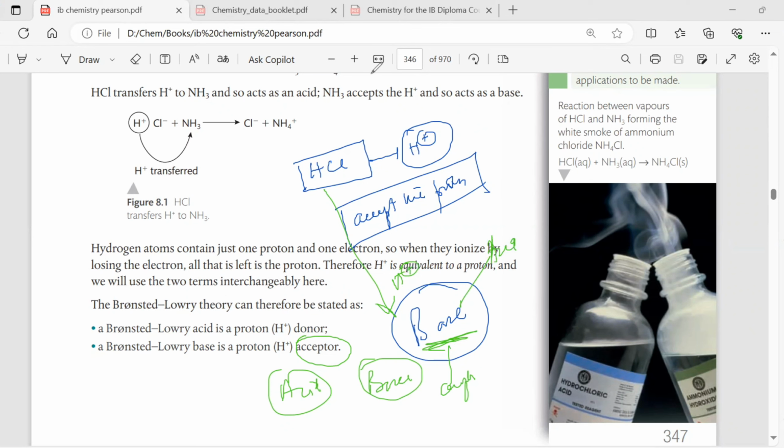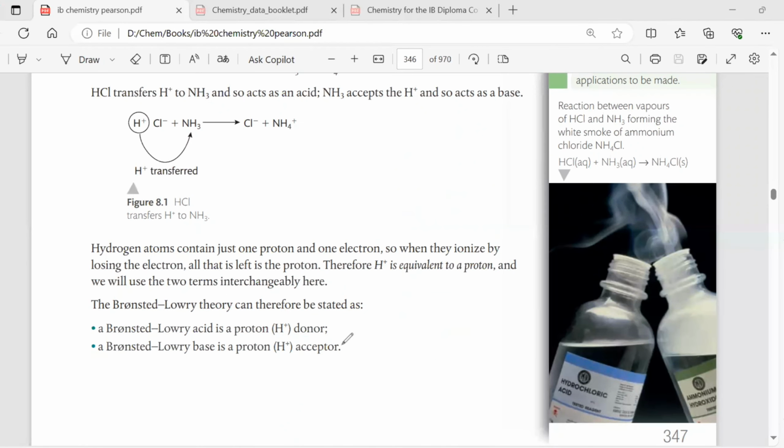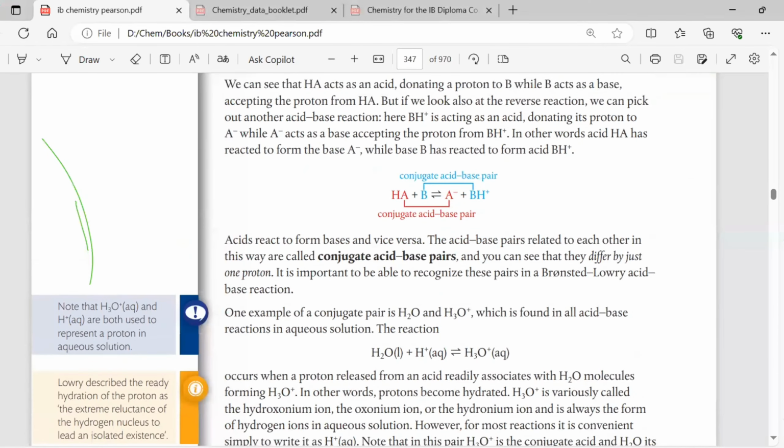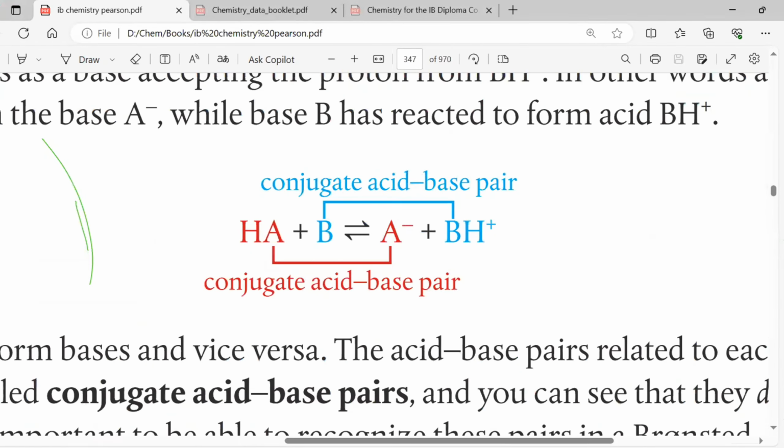Hence we come across a very important theory, which is called the conjugates. Now, how do the conjugates look? If you see this reaction, HA plus B gives you A minus plus BH plus. Now connect with the pen, I'll be asking questions.